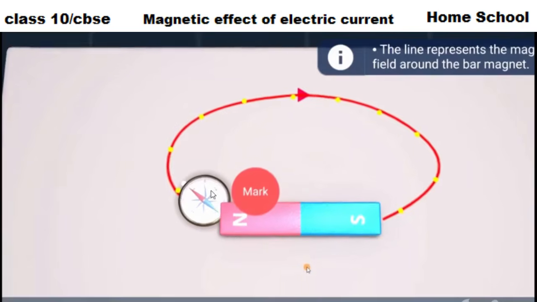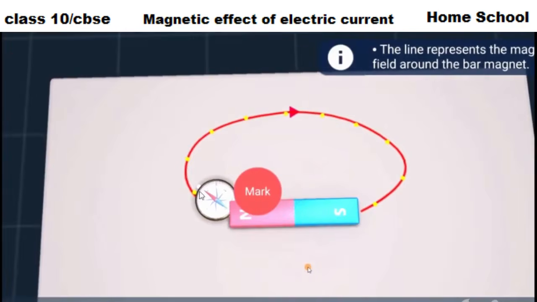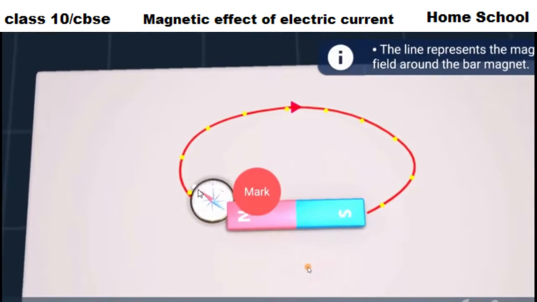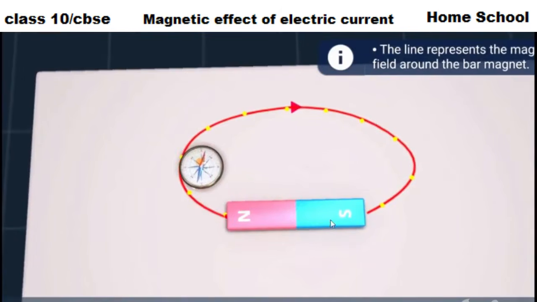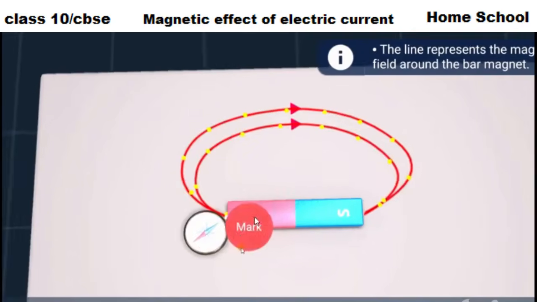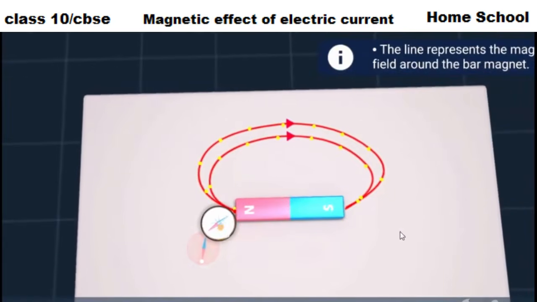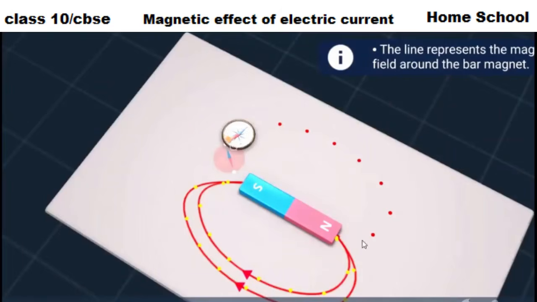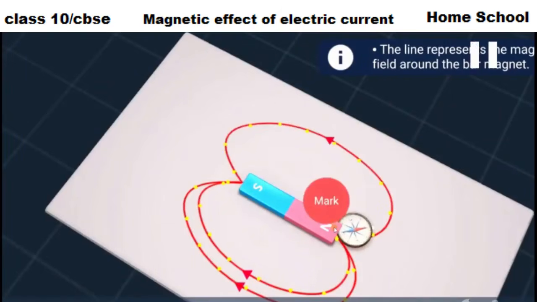See, magnetic field lines will start moving from north pole to south pole. Actually, the needle, that blue color part, has moved from north pole to south pole. Okay. See, again one more line we can draw with the help of the compass only. Like that, as many lines as possible we can draw. So this is another method of drawing magnetic field lines using a compass.